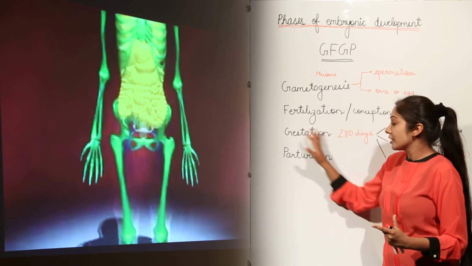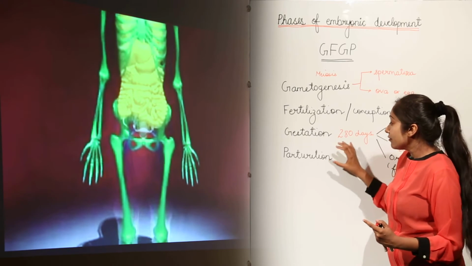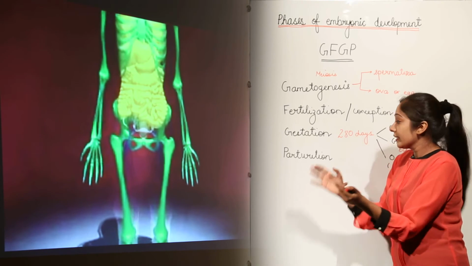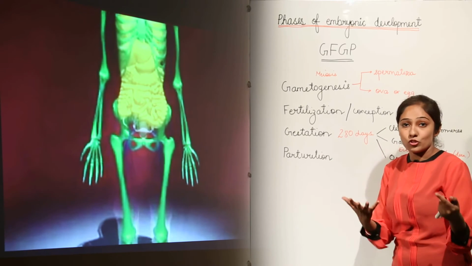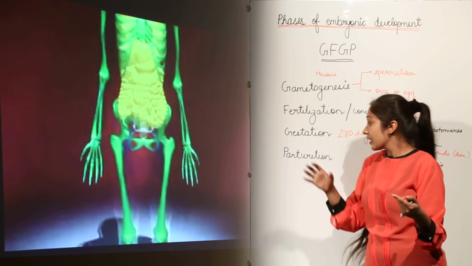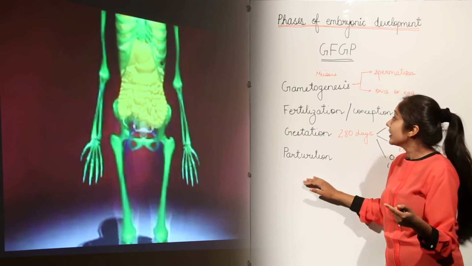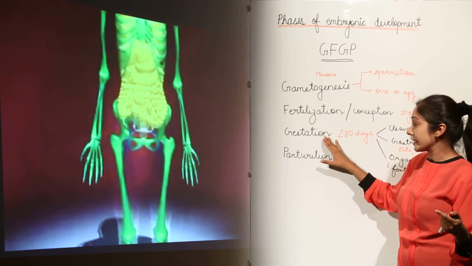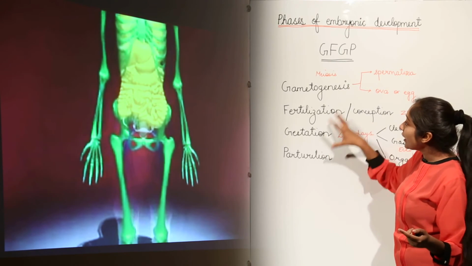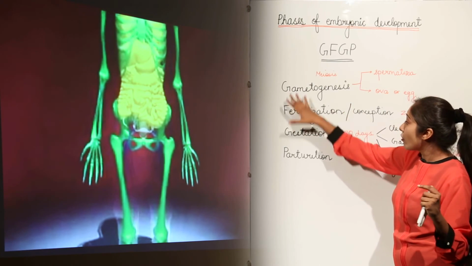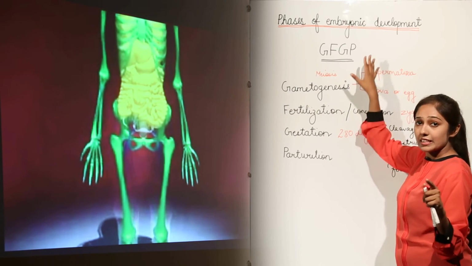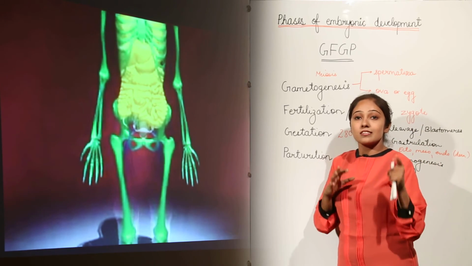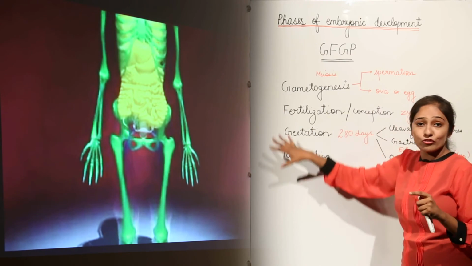After this, we have the stage that is parturition, in which when we have this complete human embryo, it's time for the embryo to come out of the mother's womb and leave it. So that stage is called parturition. So remember these 4 phases: gametogenesis, fertilization, gestation and parturition. I've explained these important phases of embryonic development just to tell you that whatever we are going to discuss in this chapter is based on these 4 phases.